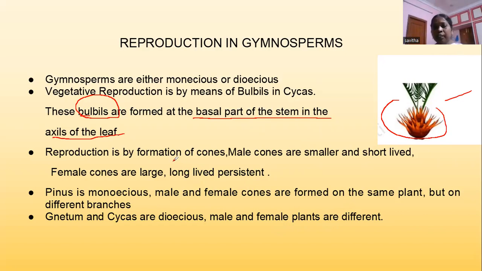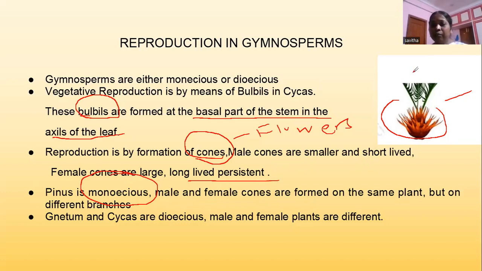Sexual reproduction is by formation of cones. These cones are similar to the flowers in angiosperms. Male cones are smaller and short-lived, and female cones are large, long-lived, and persistent. These female cones may be used for ornamental purposes, for decorating houses in many places like West Bengal. So Pinus is monoecious. We have already discussed the monoecious and dioecious nature. Next slide, sir.